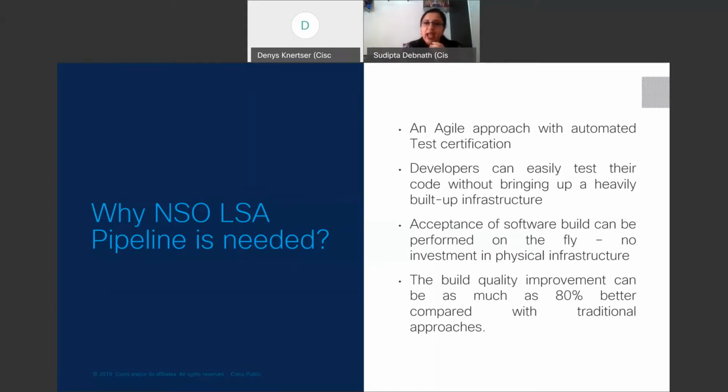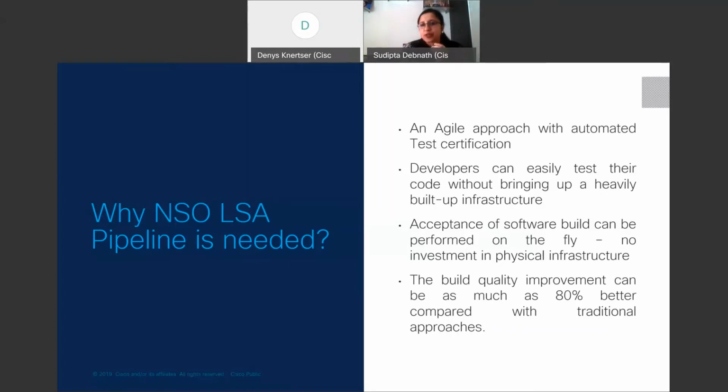The third thought is acceptance of the software build. If I build up a smaller subset of the heavy infrastructure, can my software validation against this infrastructure be certified? How authentic is it?